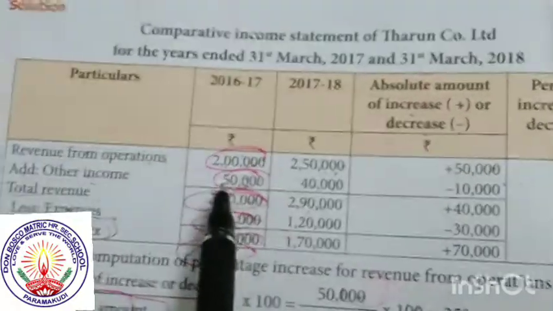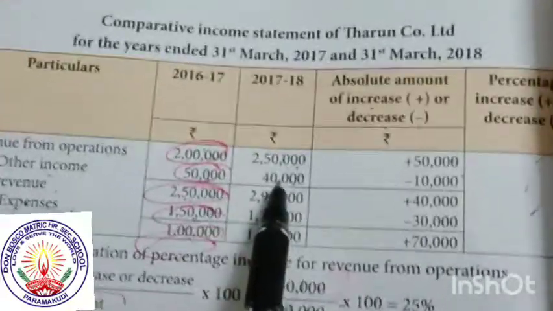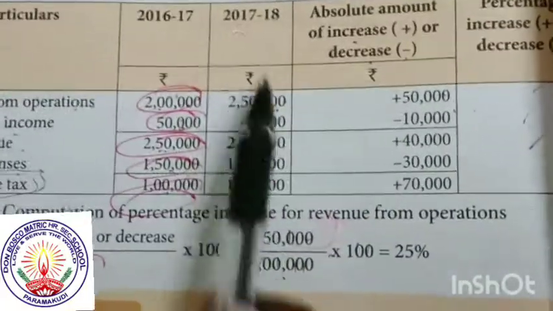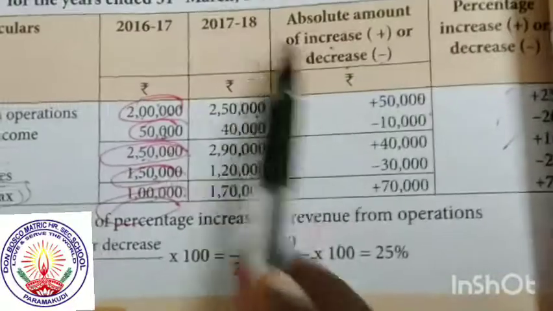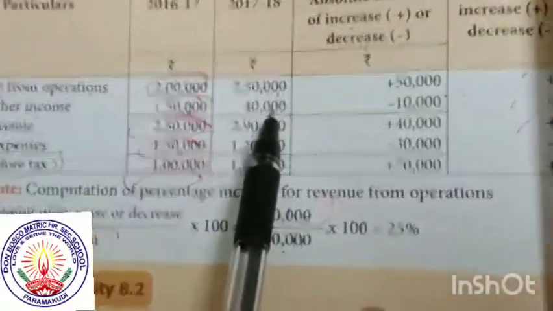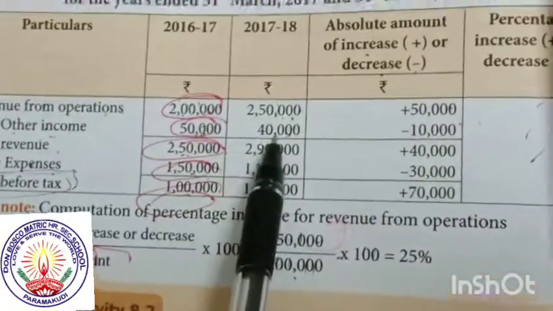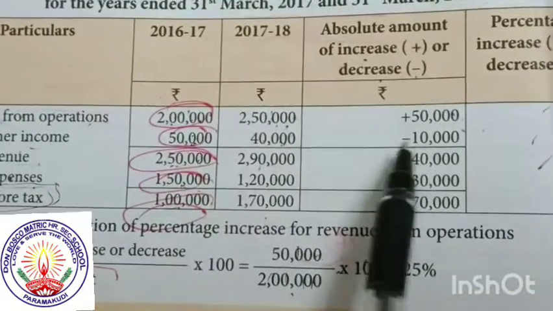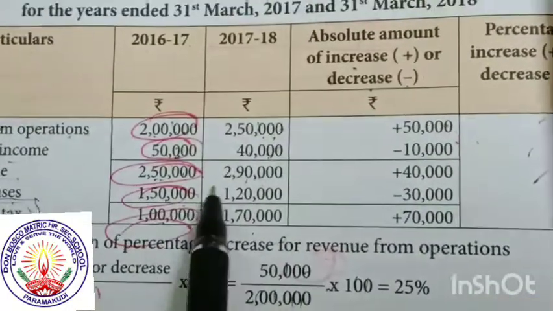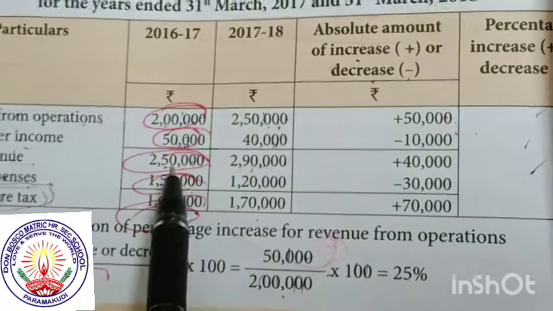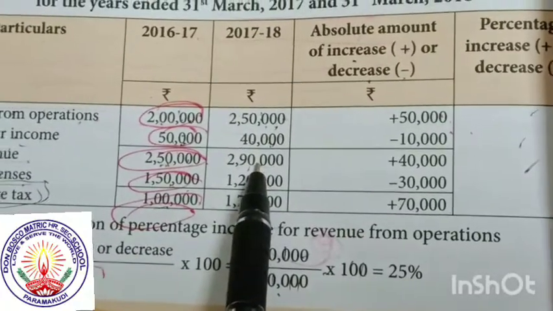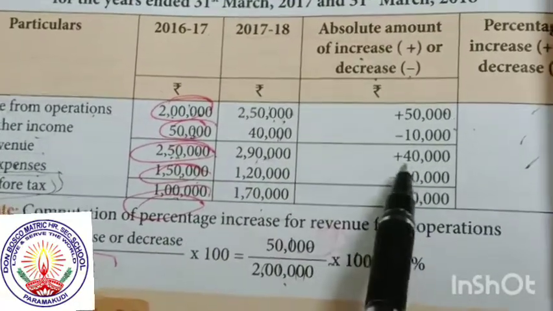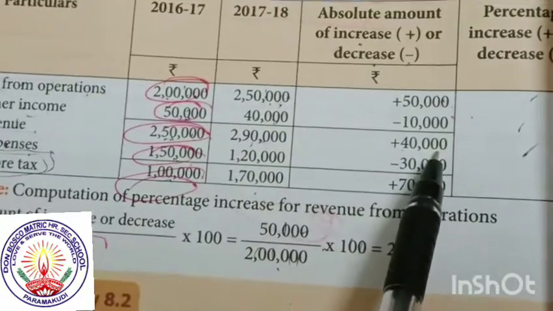Second, other income: 50,000 and 40,000. You compare based on last year. Last year means 2017-18. If it is less, it means minus 10,000. 50 to 40 is less, so minus 10,000. Total revenue automatically you add: 2 lakh 50,000 and 2 lakh 90,000. Automatically it is an increase of plus 40,000.